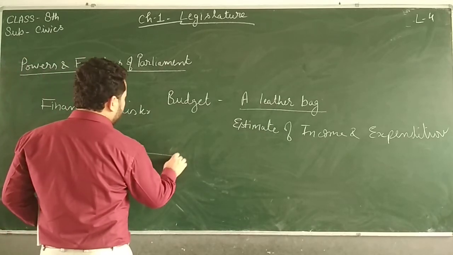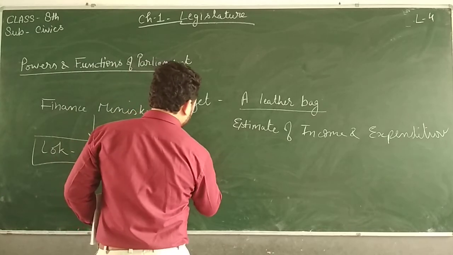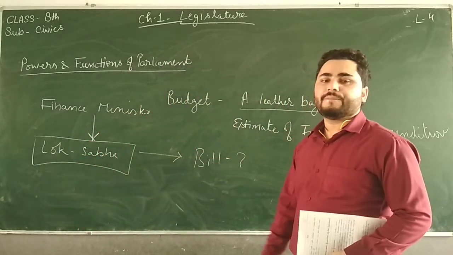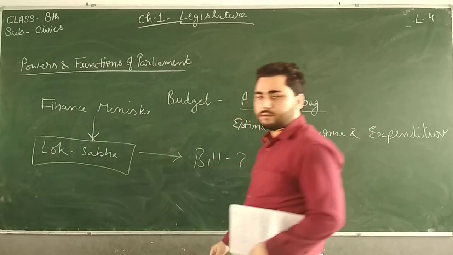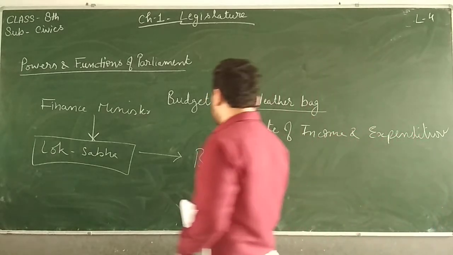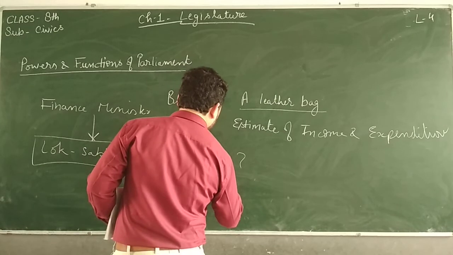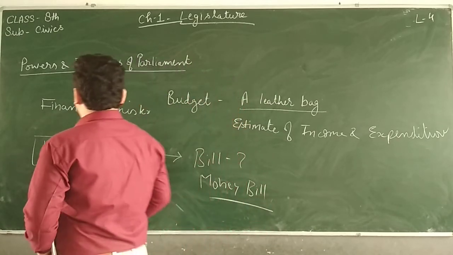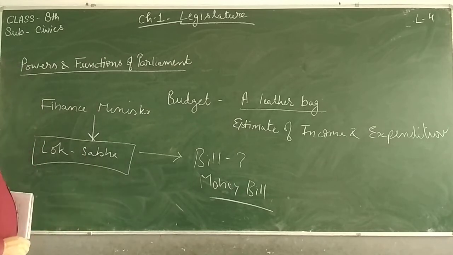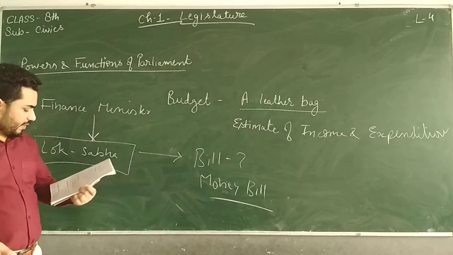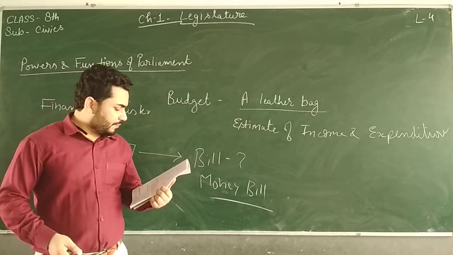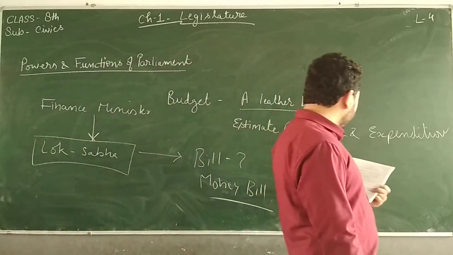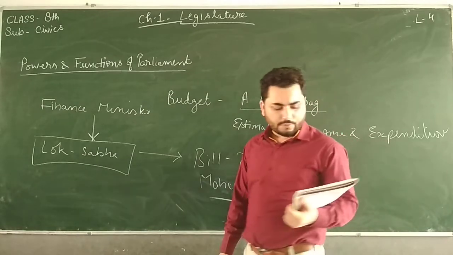So which type of bill will it be? Tell me. I am giving you 2 seconds. Which type of bill will it be? A money bill. So it is a money bill, you can say. Once it is passed, that becomes budget. So parliament passes budgets, draws money from the consolidated fund of India after 1st April through vote on account.